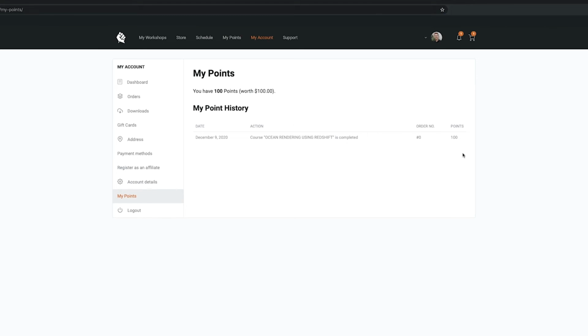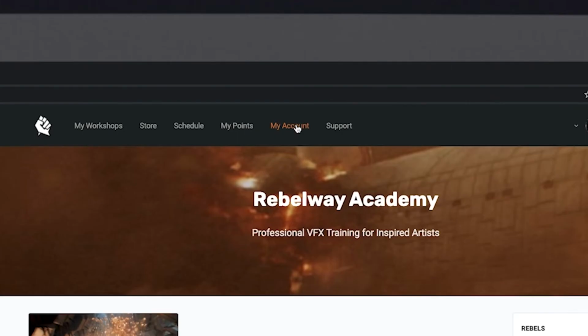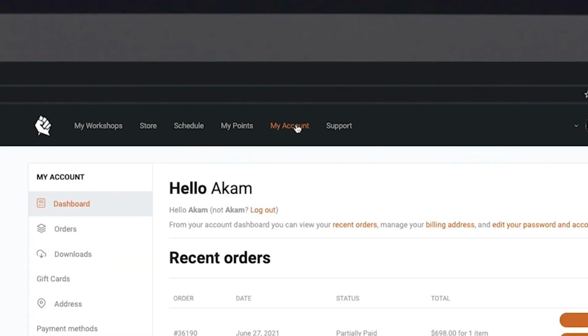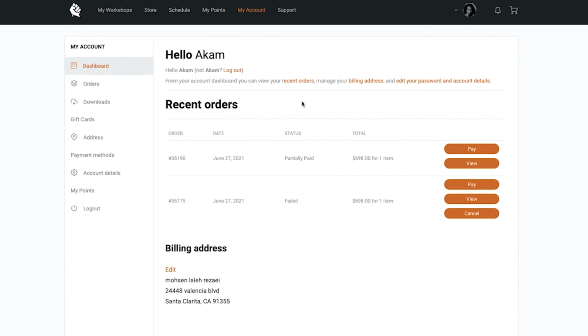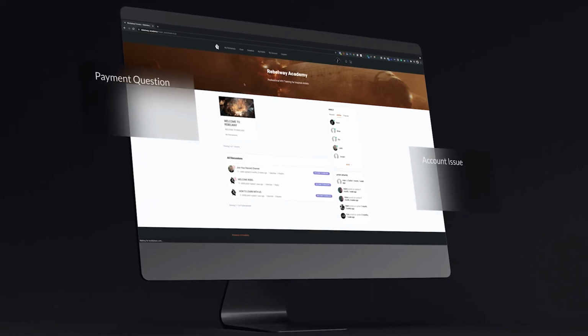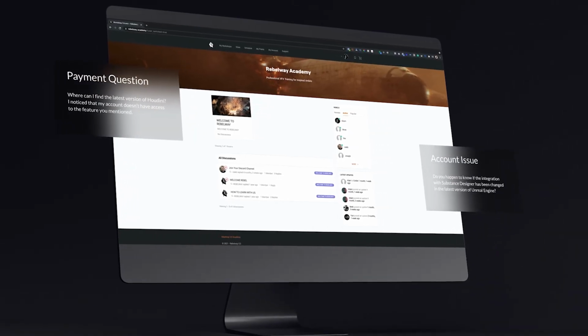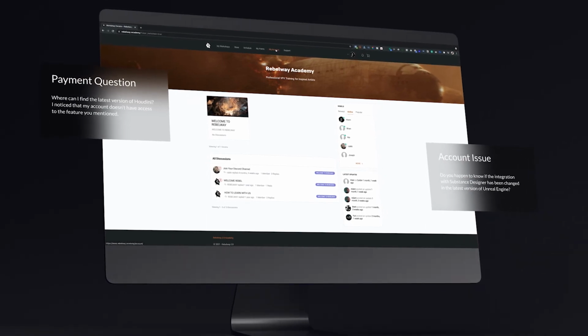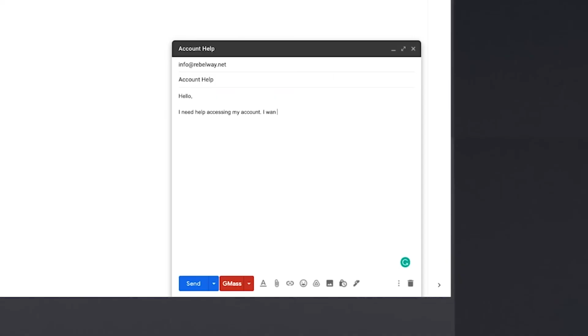If you need to make a payment for your course, you can navigate to your account and select the Pay button. Your course is set to auto-pay by default, but if you want to pay early or with a different payment option, you can select it at any time. If you ever have any questions about the learning platform or your account, you can get help by emailing info@rebelway.net. Our team is here to help you with any issue that may arise.